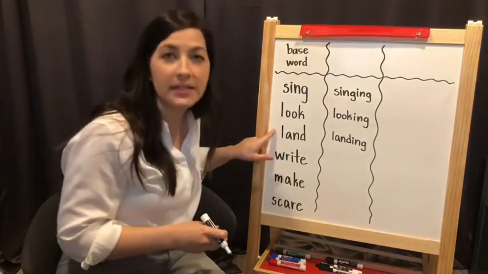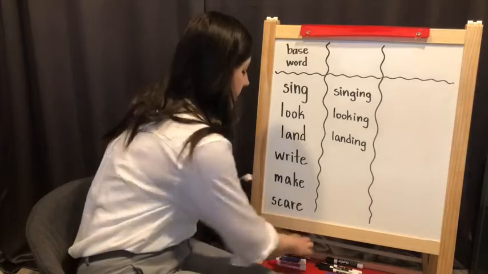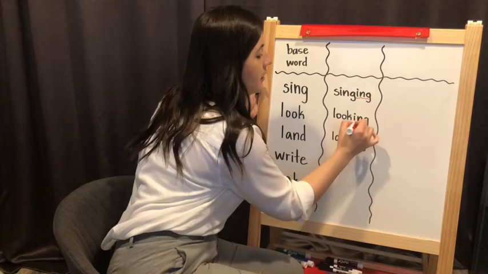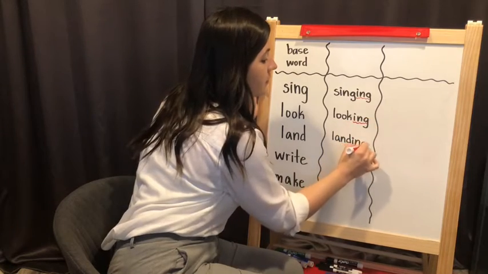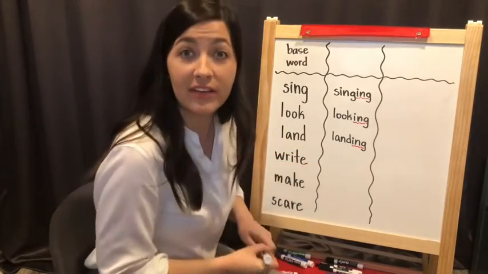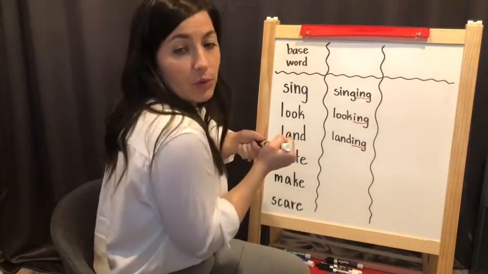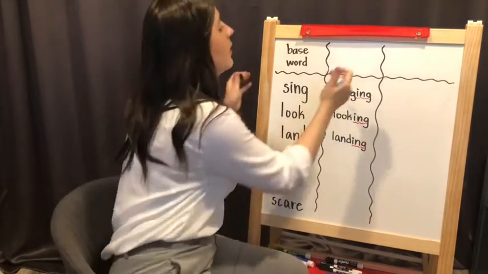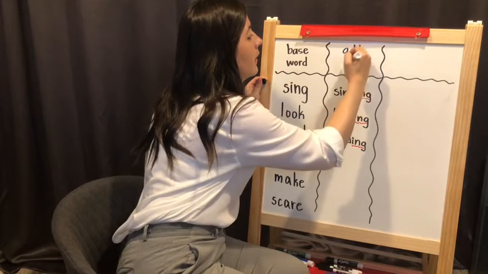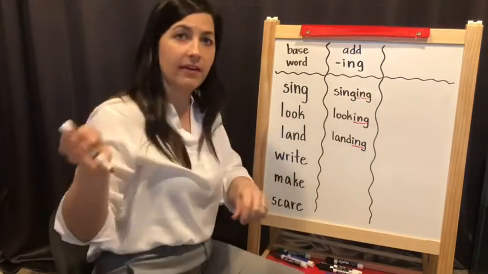So I took these base words and all I did was I stuck on ing at the end. So when you have a base word, you can put ing on the end of it to show that something is happening right now. The rule for some of the base words is that you add ing at the end of the word.